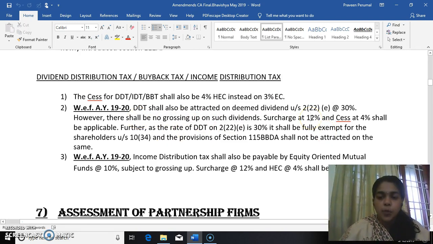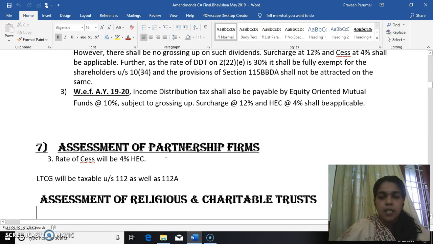Now, what is the surcharge? 12% and new cess of 4% shall be applicable. Further, as the rate of DDT is 30%, it shall be fully exempt for the shareholders under 10(34) and provisions of 115BBDA shall not be attracted. Now, income distribution tax shall also be payable by equity-oriented mutual fund at 10% subject to grossing up. Here, grossing up is applicable. Surcharge 12% and health and education cess of 4% shall be applicable.